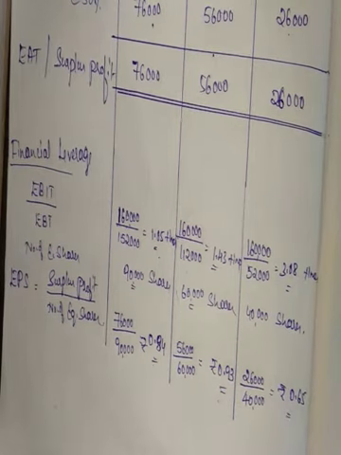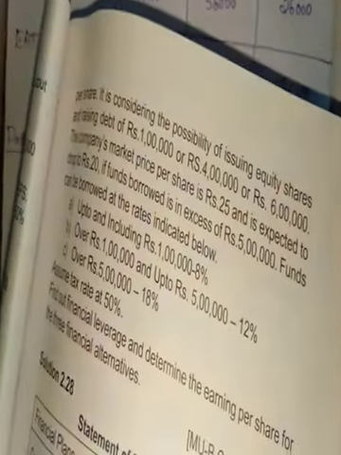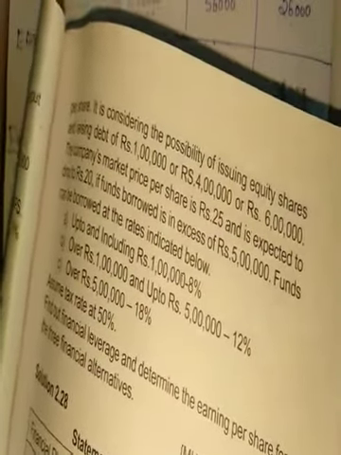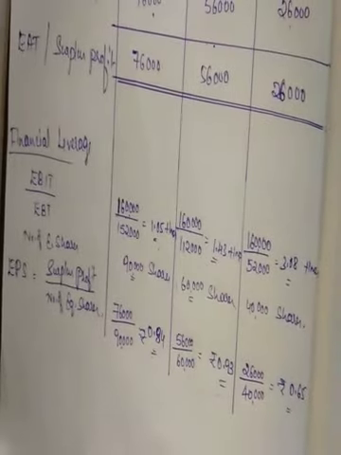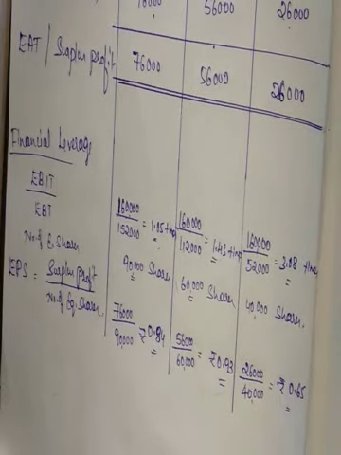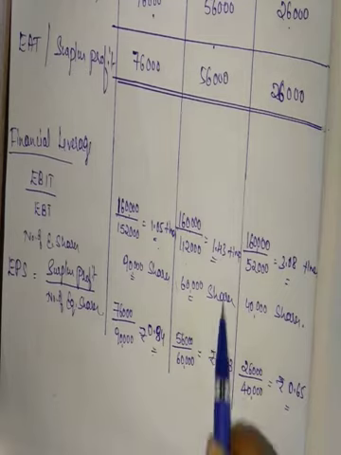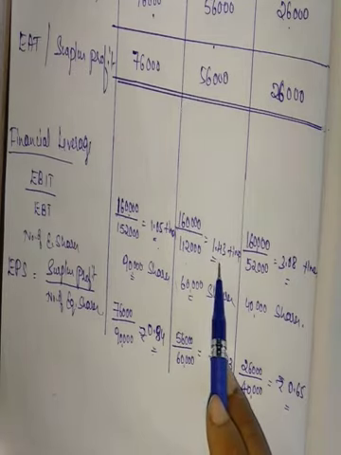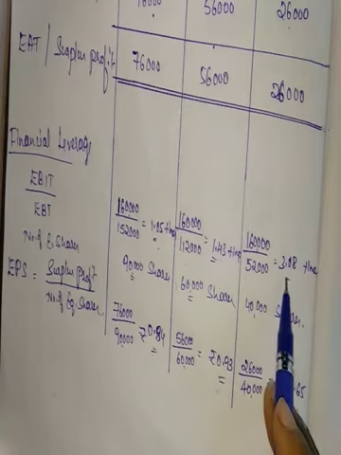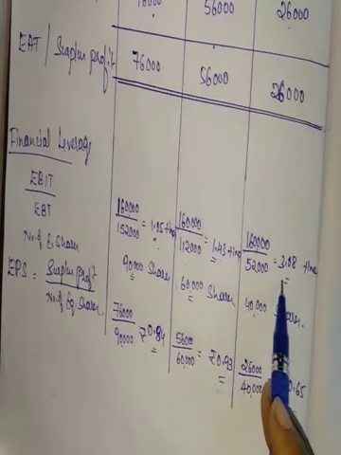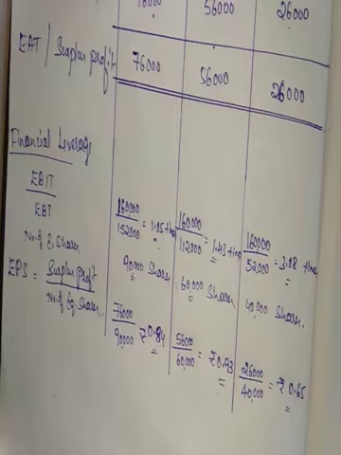So they only asked to calculate financial leverage and EPS, no need to make any comment. But we can see that here EPS is highest in case of plan 2, but financial leverage is highest in case of plan 3. Financial risk is highest in plan 3, and the EPS is less in case of plan 3.